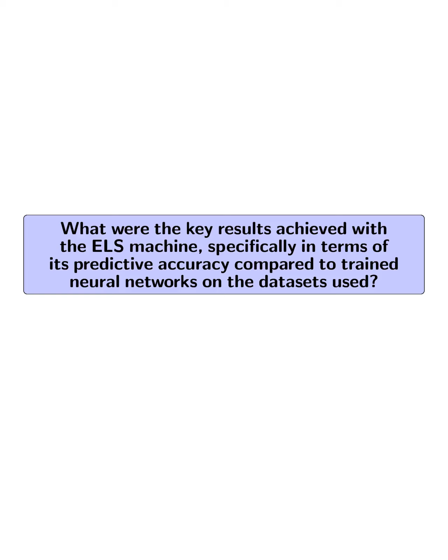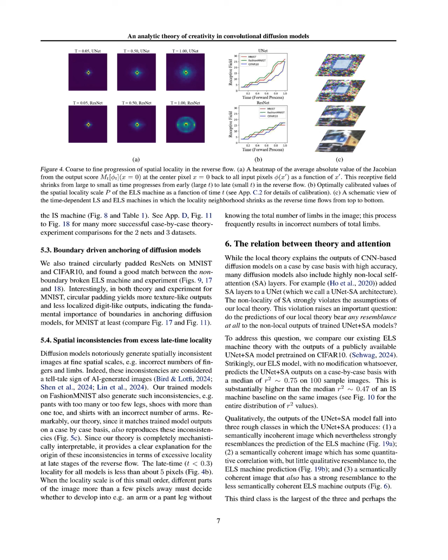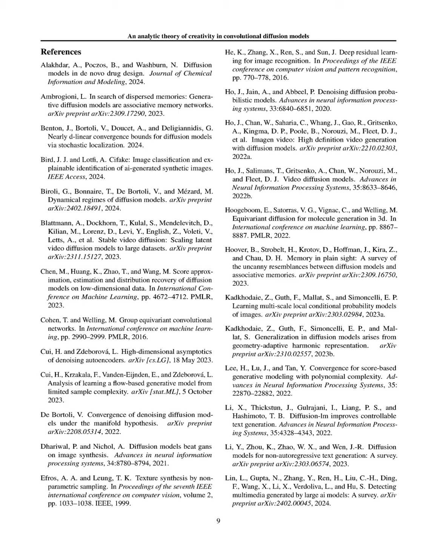What were the key results achieved with the ELS machine, specifically in terms of its predictive accuracy, compared to trained neural networks on the datasets used? The ELS machine demonstrated remarkable predictive accuracy when compared to trained neural networks, specifically UNets and ResNets, across three datasets, MNIST, FashionMNIST, and CIFAR10.